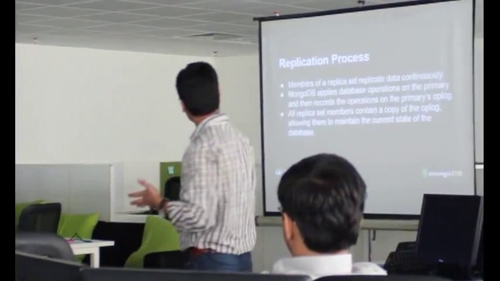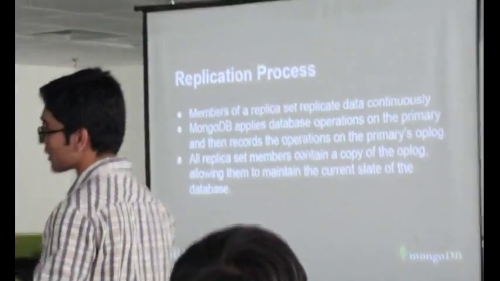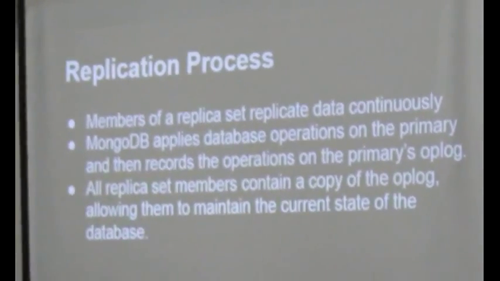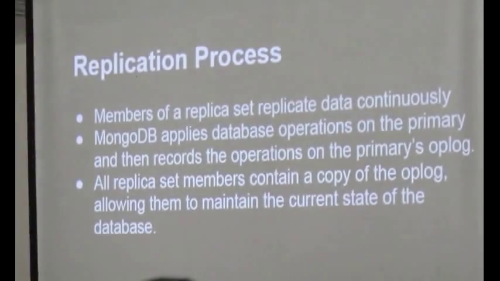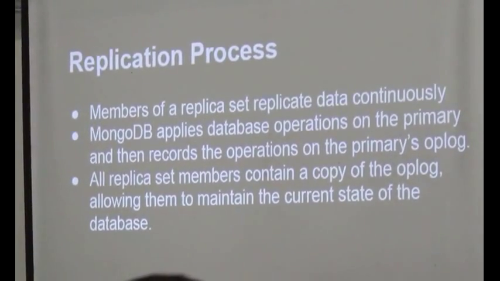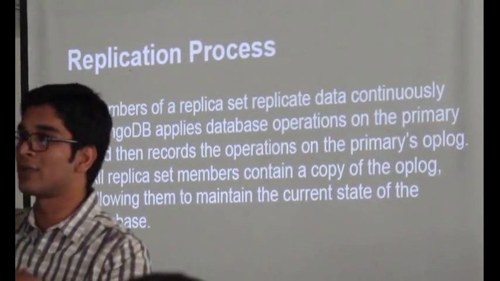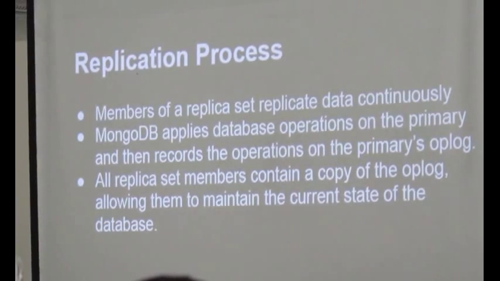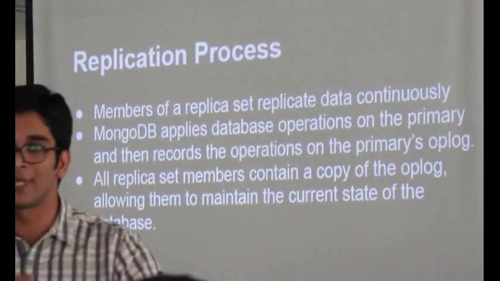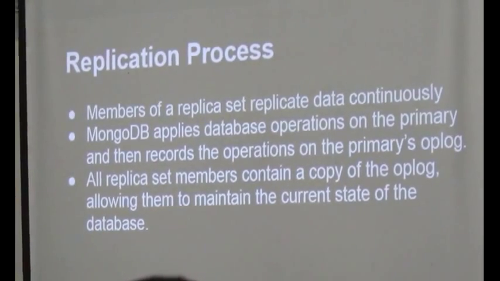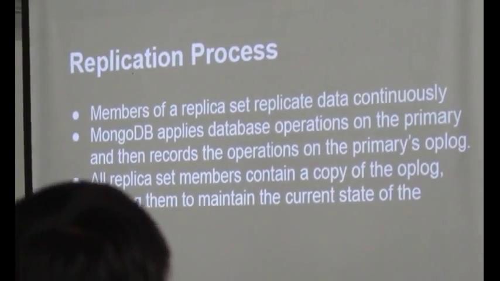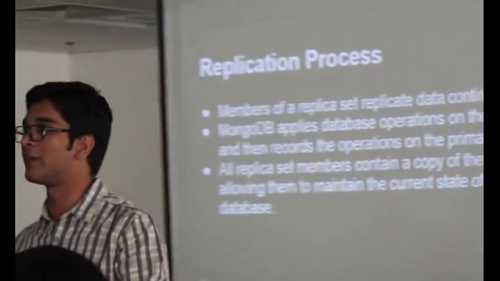So what is the replication process? Members of a replica set replicate data continuously. They keep replicating data from the primary to the secondary. MongoDB applies the database operation on the primary and then records the operation in the primary oplog. So whatever data is stored first comes to the primary, and the primary node commits that data in its collection or document. Then that oplog is copied to the secondary nodes, and the secondary nodes start committing to their own collections. This is how the process works. All replica set members contain a copy of the oplog, allowing them to maintain the current state of the database.